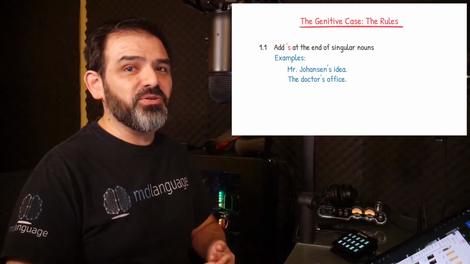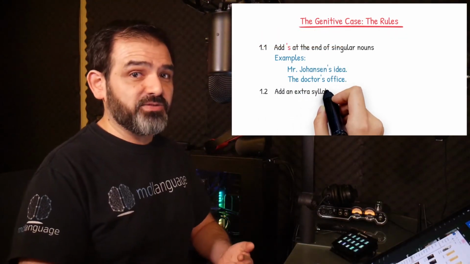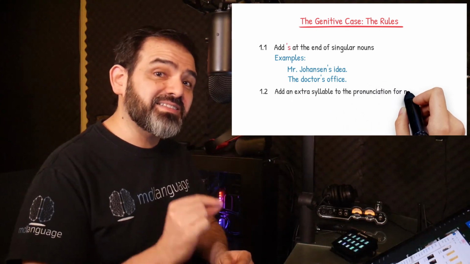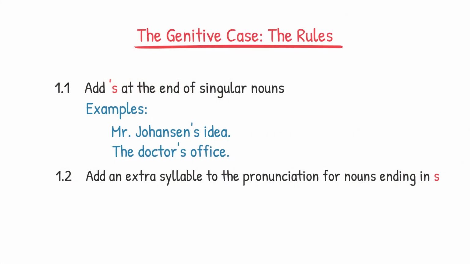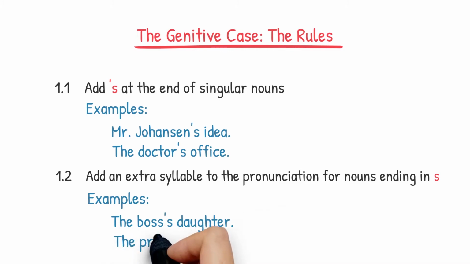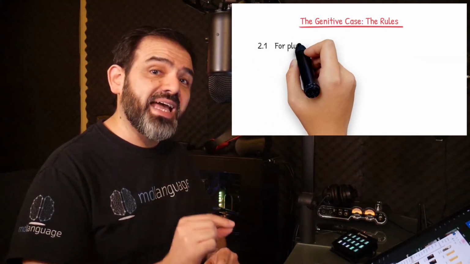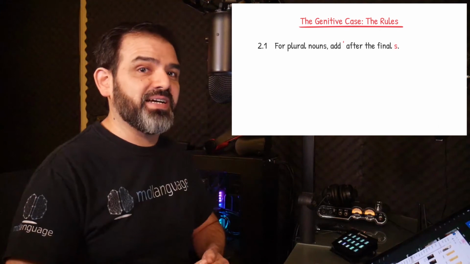When this singular noun ends with the letter s, we will normally respect this rule, but we will add an extra syllable to the pronunciation. For example, the boss's daughter or the princess's hair. When the noun is in plural form, we will only add an apostrophe after the final s.